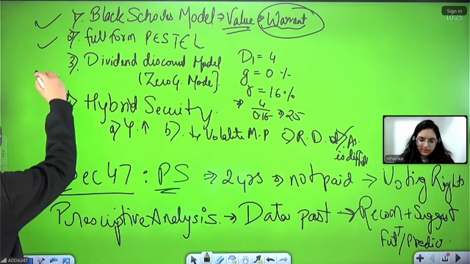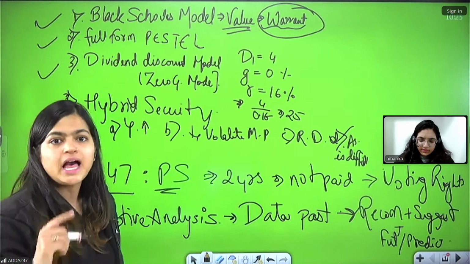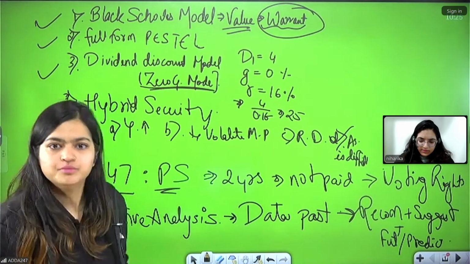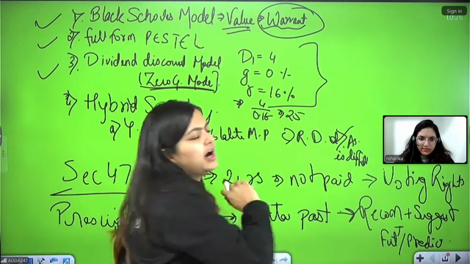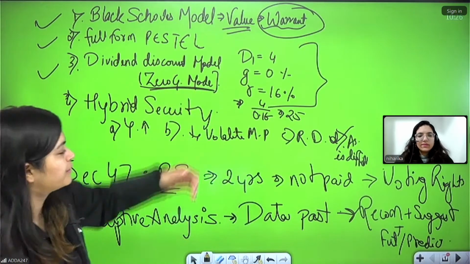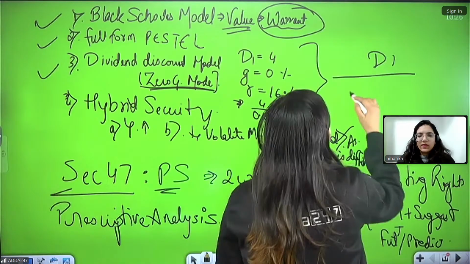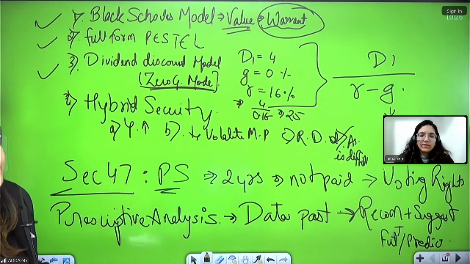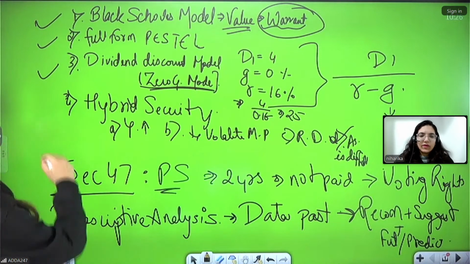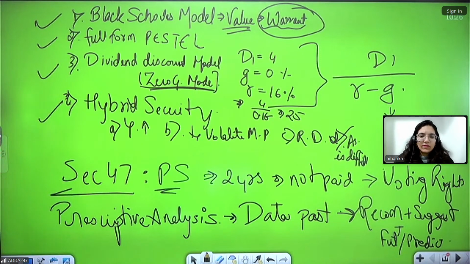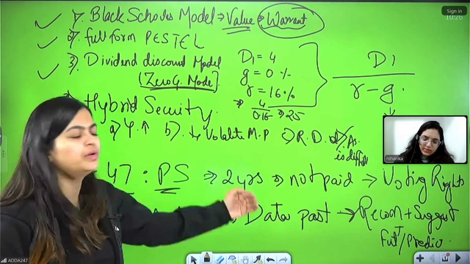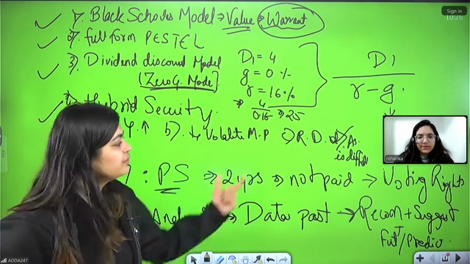And then they asked the question from your module B about the dividend discount model. They basically asked from the zero growth model, and these are the figures they asked. So you can use this formula, that is D1 / (r minus g), but as your g is 0, you can directly use D1 divided by r. Then they asked the question from hybrid securities, and next from Section 47, in which if preference shares are not paid for the next 2 years, then what voting rights will they get.